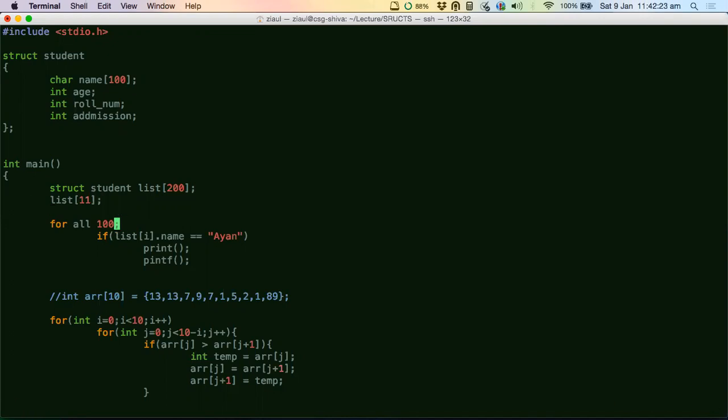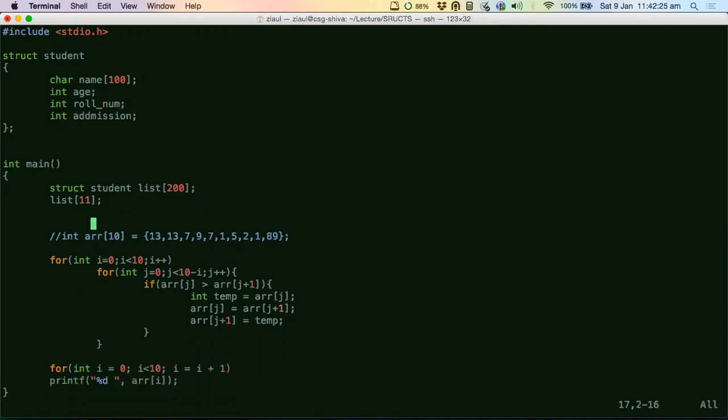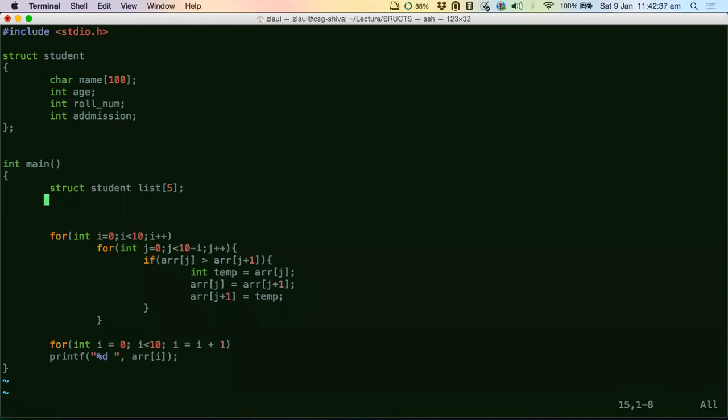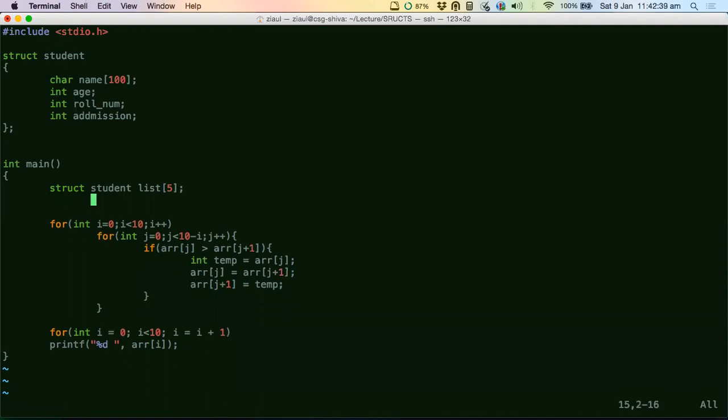Fine. If this point is clear, now let's say you have a list of student names. Now let's say you have five students, and you want to sort the student list. So let's say I have initialized some data here. I'm not doing the initialization here, but you can do it later on. In the book also, you can see what the syntax is for initializing an array of structures. But let's say I have initialized all the student data here.